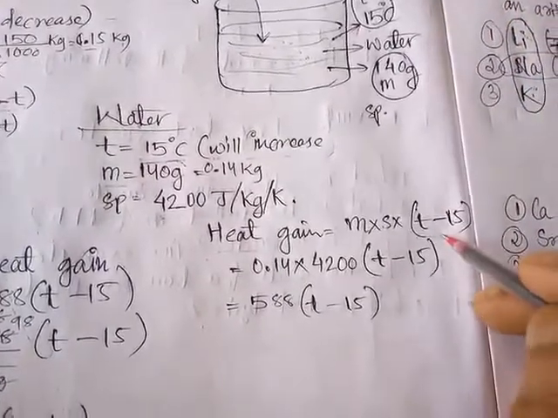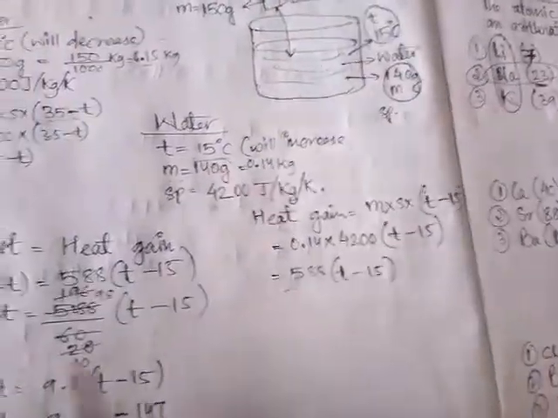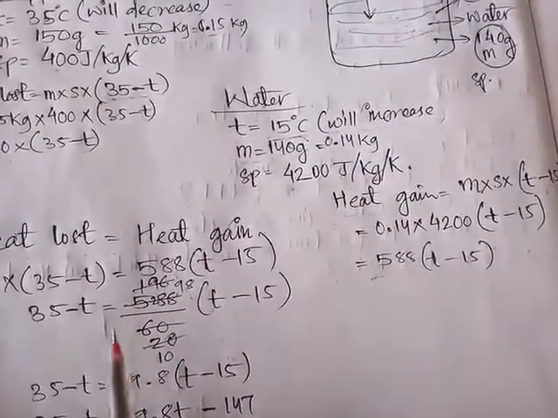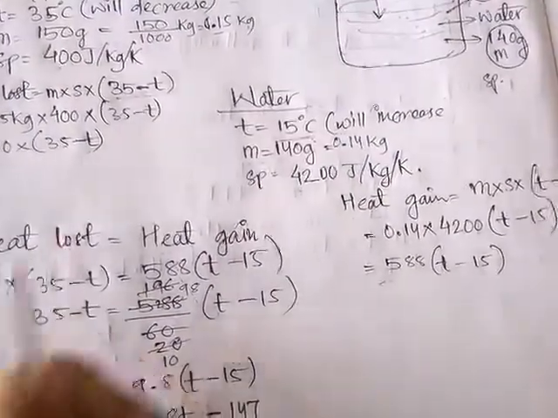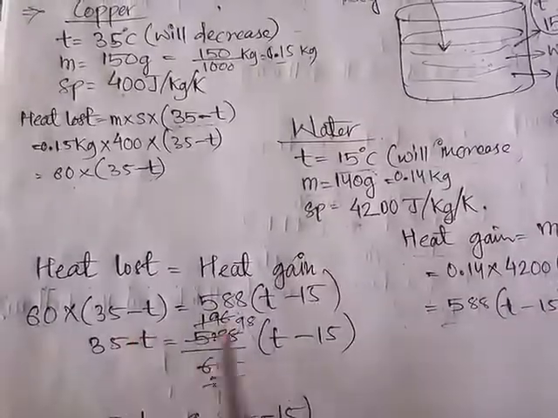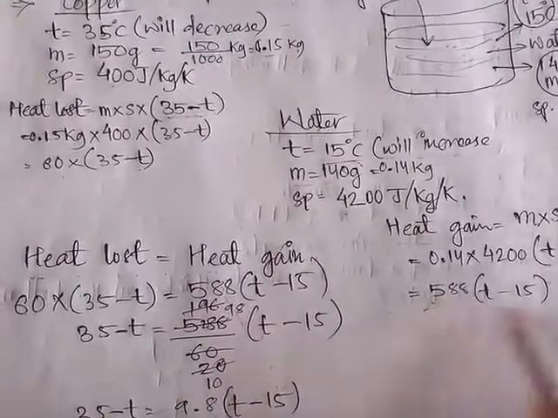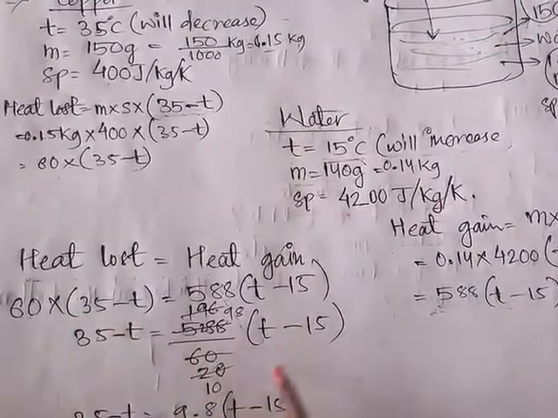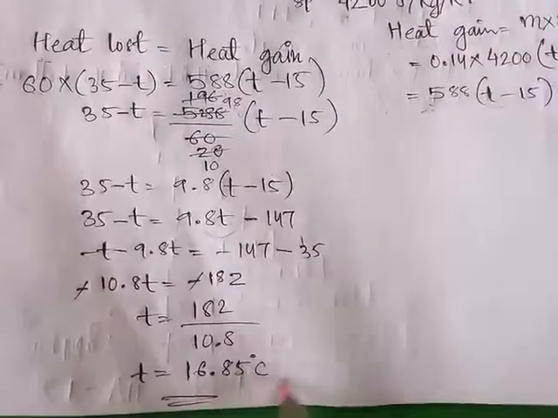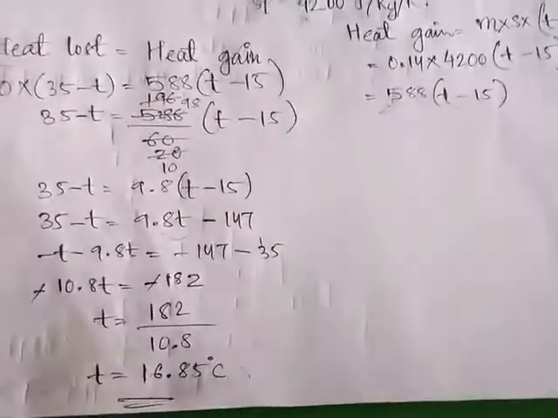Okay, so after solving I got this. Now this is according to the principle of calorimetry. We need to find the final temperature. So we know the formula: heat lost, which is the copper's, I've written this, and heat gained, which is this one. If you solve it, you will get 16.85 degrees Celsius.